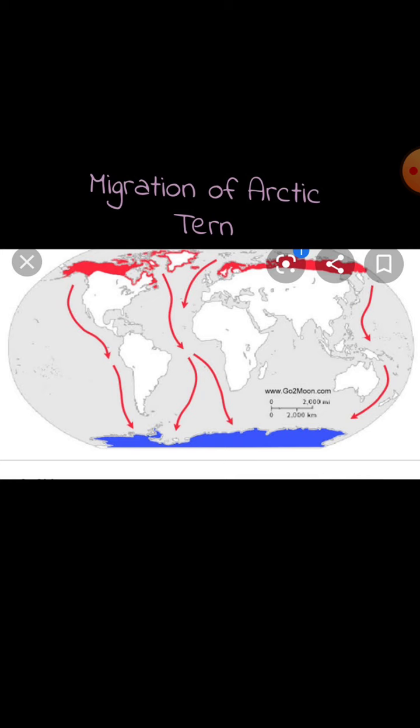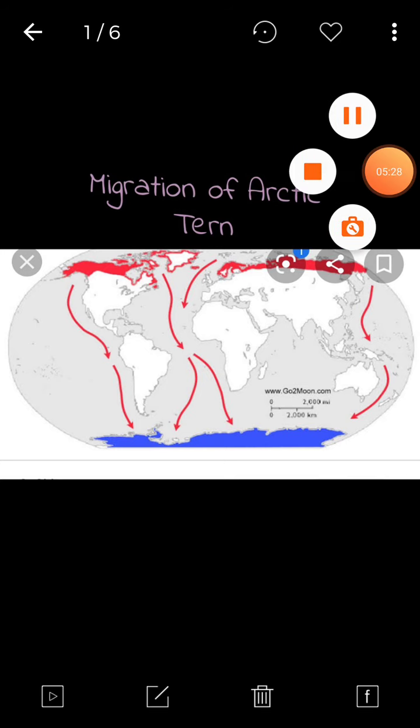So here the Arctic tern, they travel a long distance. You are seeing the direction in red color marks, na, they travel from north pole to south pole, and again they move back from the south pole to north pole. Okay, these are the different adaptations to survive. Up to this much we are reading today. Next video I will give you some more.